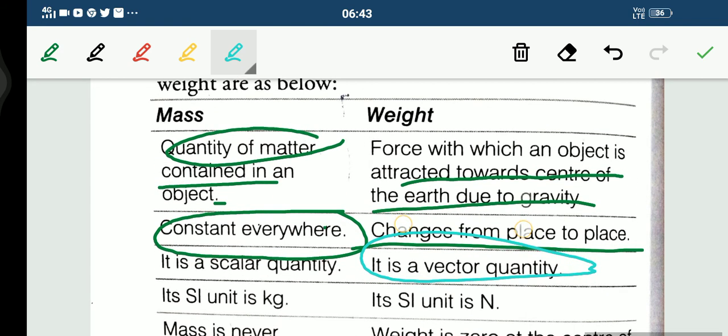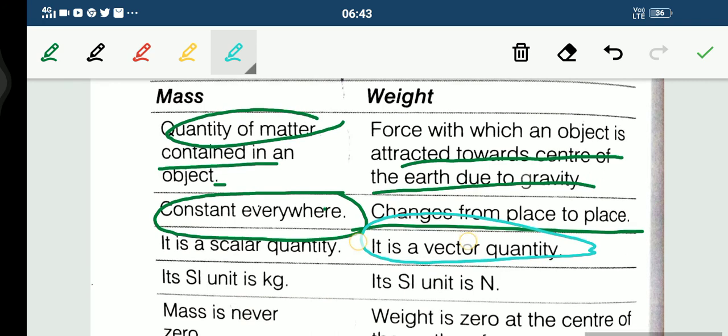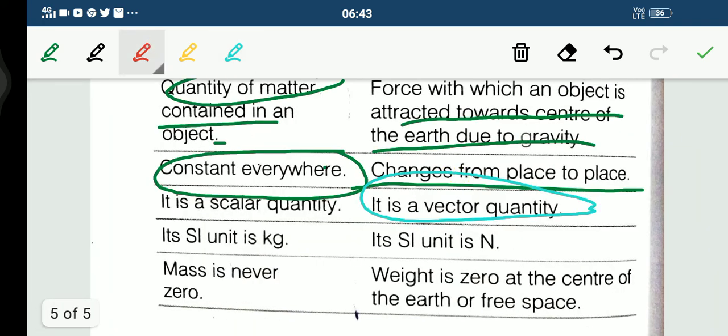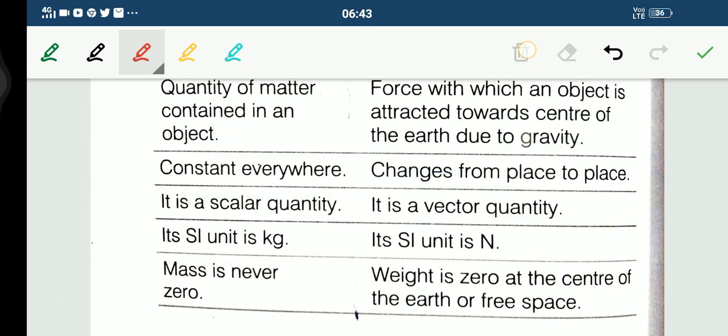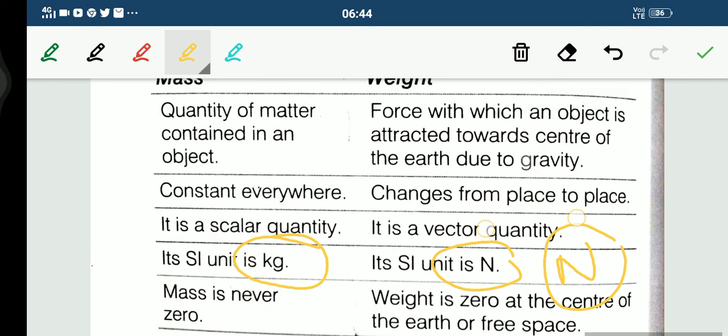And when we were discussing the concept of mass and weight, in the numerical portion some of you have written the SI unit of weight as kg. Remember this thing, please do not make this mistake, students. Here you can see the SI unit of mass is kg and the SI unit of weight is Newton, because it is a force. And what is the SI unit of force? It is Newton. Fine. Mass is never zero, remember this thing, but weight is zero at the center of the earth or free space. This thing we have already discussed. So I hope the topic is clear to each one of you.